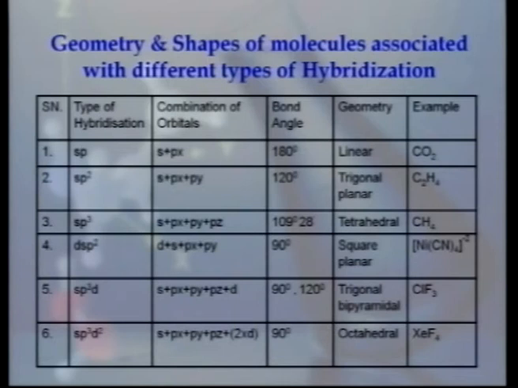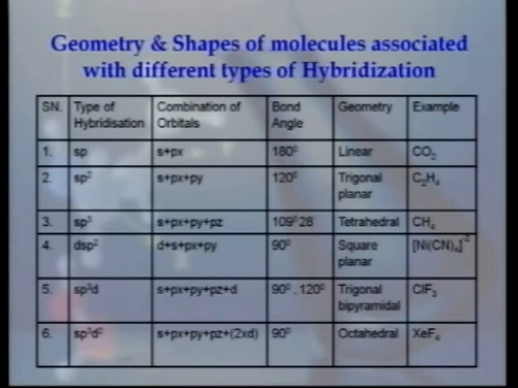and carbon dioxide molecule. Here are some important examples showing different types of hybridization, combination of orbitals involved in the hybridization, bond angle and geometry of the molecule. For example, in case of carbon dioxide, it is a combination of s orbital and px orbital, which leads to sp hybridization, showing bond angle 180 degree and hence geometry is linear.